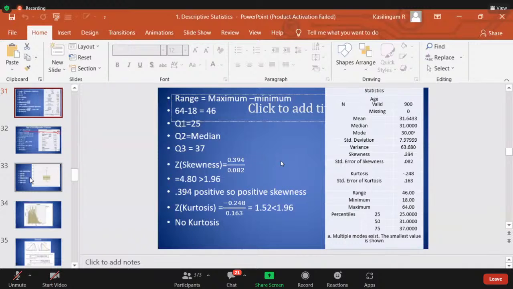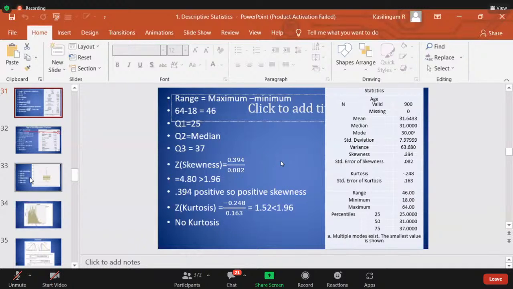What is the minimum age? 18. What is the maximum age? 64. Median is 31. So mean is 31.64. Let us assume that 32. Yes or no, madam?